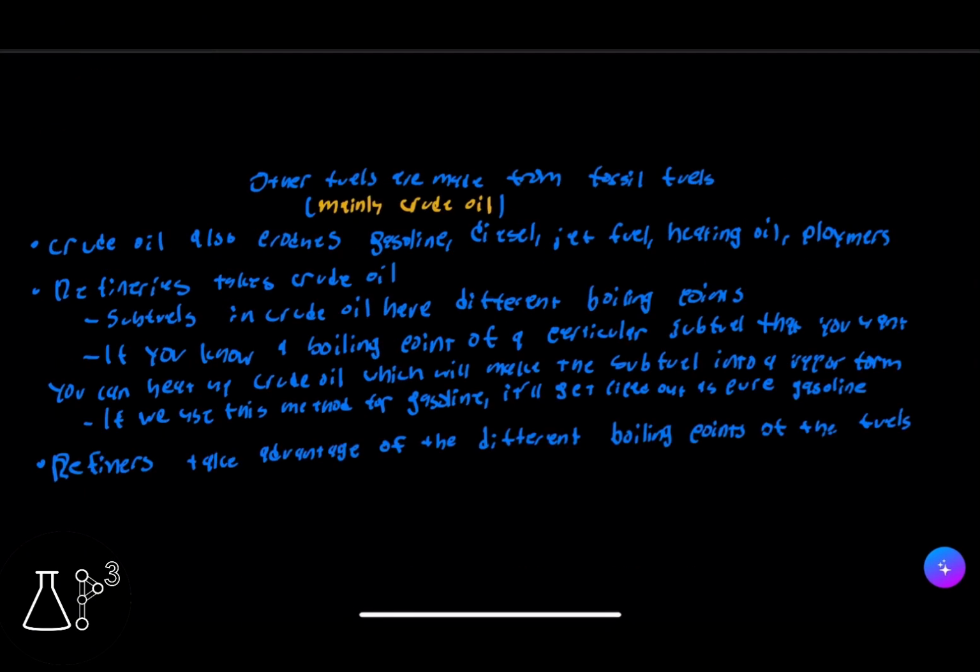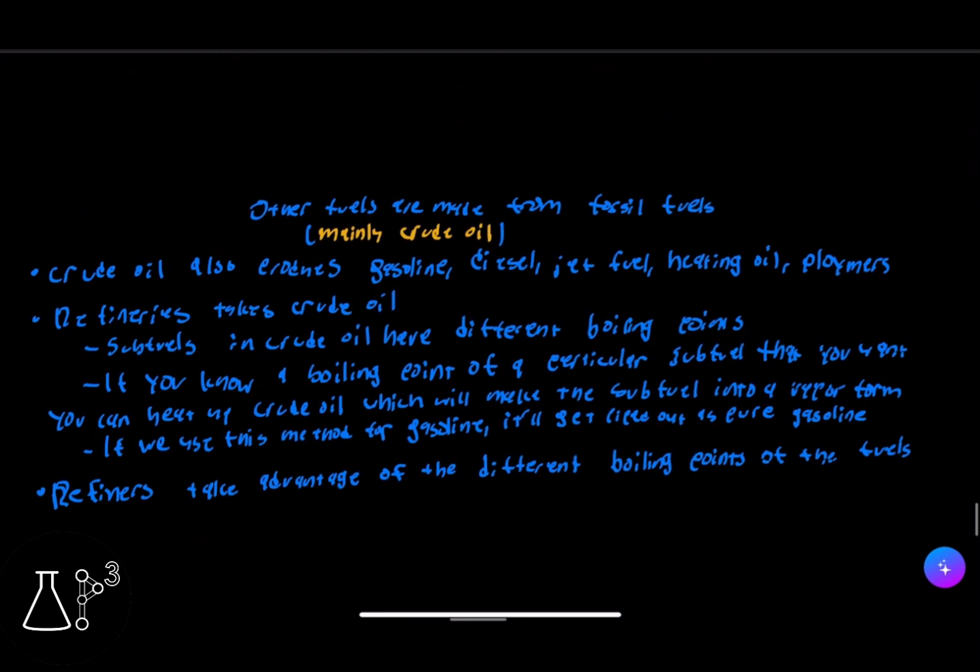Now we're going to talk about other fuels that are made from fossil fuels, mainly crude oil. Crude oil also produces gasoline, diesel, jet fuel, heating oil, and polymers. Refiners take the crude oil, and the subfuels in the crude oil have different boiling points. So if you know the boiling point of a particular subfuel that you want, you can heat up crude oil, which will make the subfuel into a vapor form. For example, if we use this method for gasoline, it'll get piped out as pure gasoline. Refiners take advantage of the different boiling points of the fuels to get the specific subfuel that we want in vapor form.